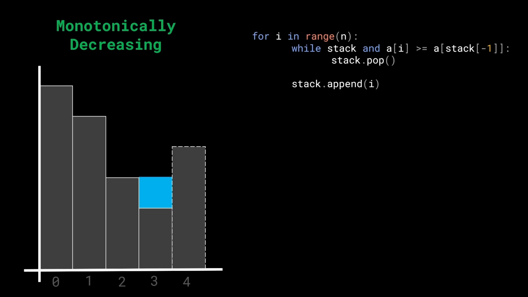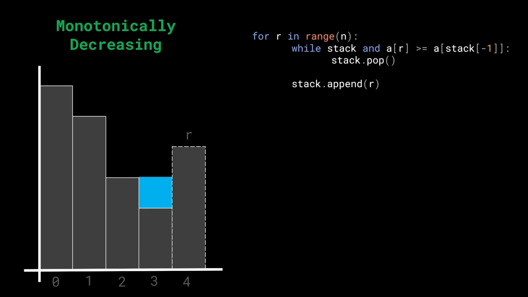In fact, what I can say is the index 2 is sort of acting as a left bound and the index 4 is acting as a right bound to it. So what I'm going to do is relabel some things. I'm going to say that for i in range of n gets changed to for r in range of n. Basically, for every single current index that I get, I'm going to assume it's the rightmost index. It's the right bounding index. This right index is going to try and find another left index so that we can trap some water in between those widths. All right. So what are we going to do next?